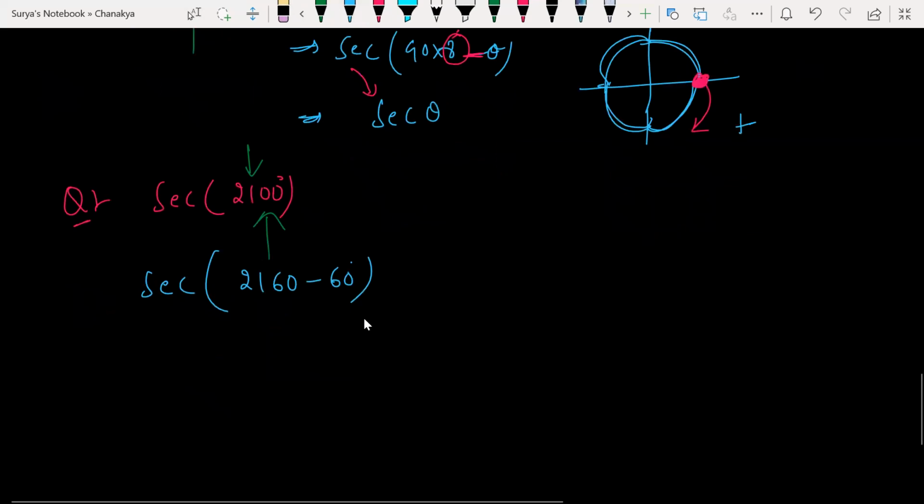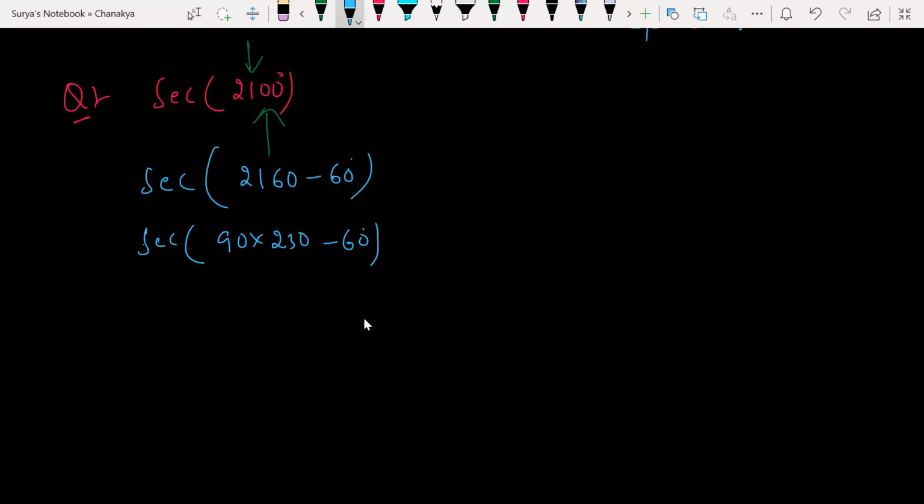2160 can be written as what in multiples of 90? 90 into what? 9 twos are 18, 9 twos are 18, 9 threes are 27, so 90 into 24, minus 60. Yes or no? Yes, sir. How many times? 24 times. It is an even number. Even number, so secant will be secant only. Secant 60 only, isn't it? Guys, are you able to understand or not here? 24 is an even number, right? The function will not change now. Secant 60 degrees is the answer.